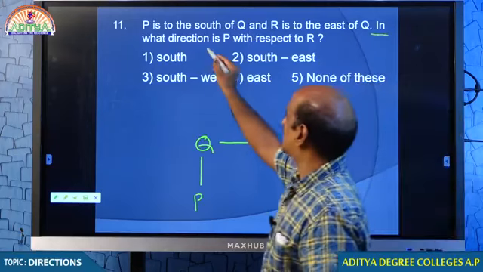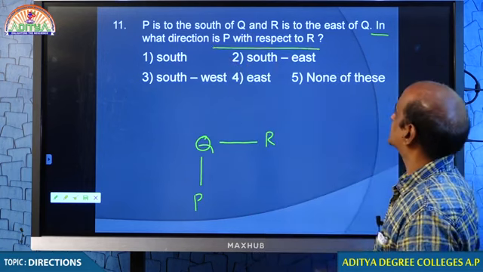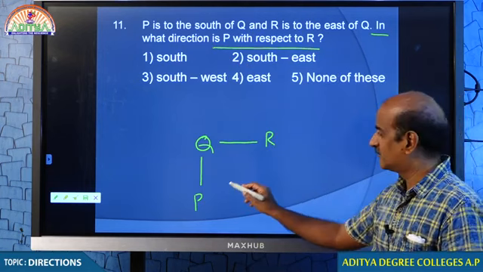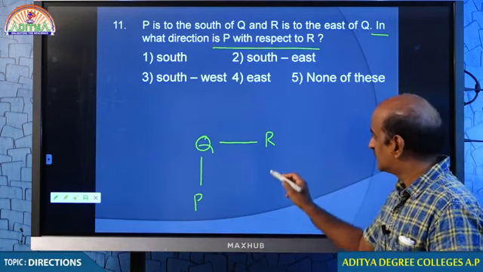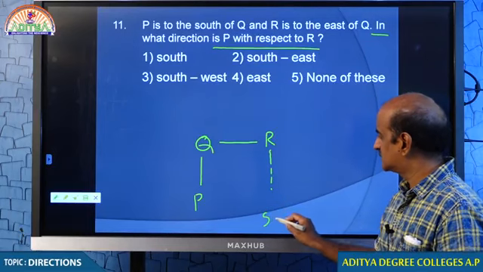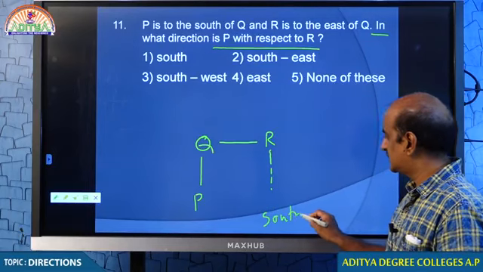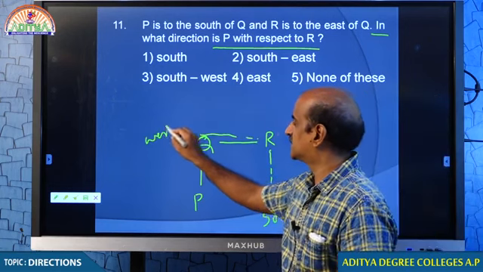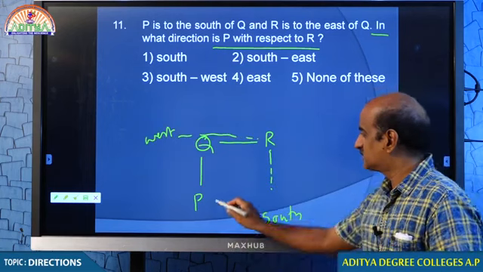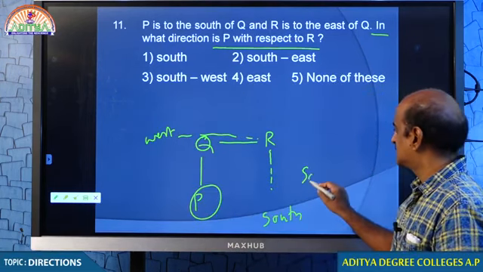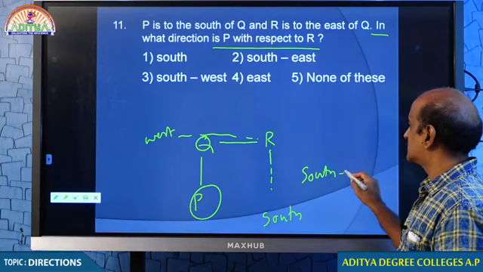In what direction is P with respect to R? When you look from R, where is P? For R, this is south. For R, this is west, but P is not there. So, P lies between south and west. Your answer must be southwest.